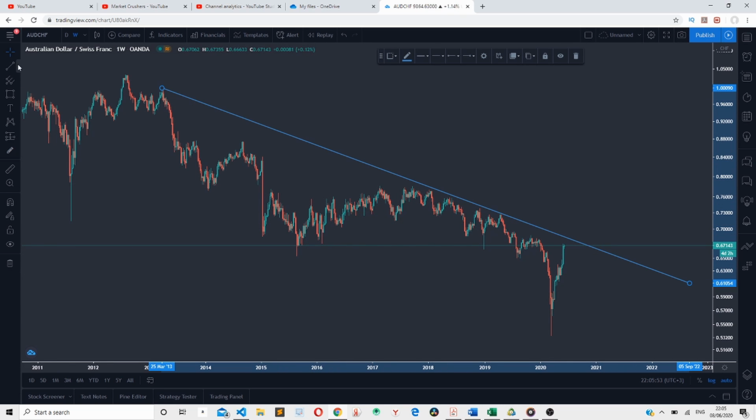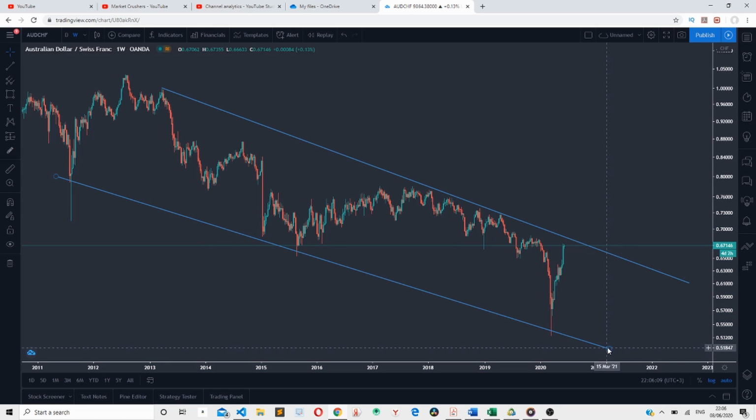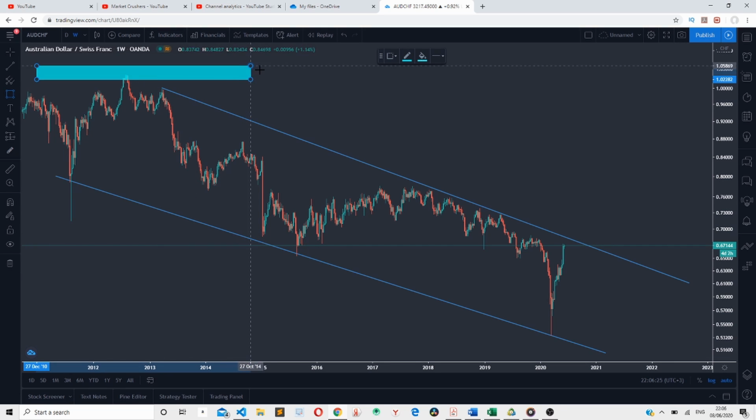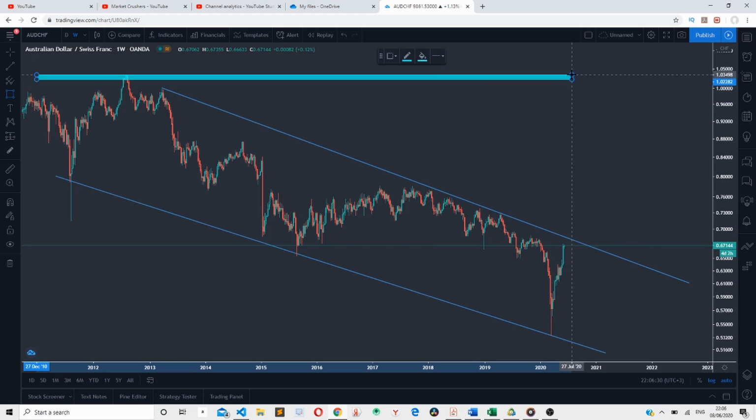And then the next thing is we draw the lower channel, which will be acting as sort of a resistance, which will be acting as sort of a support. So this will be the lower channel, right? As I've said in the previous video, our thought process is we begin with the weekly chart and then we determine the overall direction of the market, and then we begin to draw key levels, right?